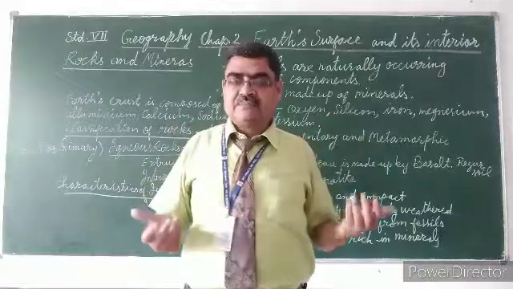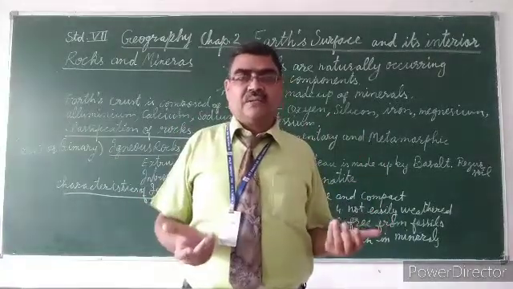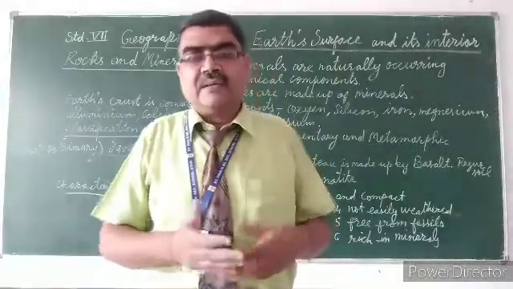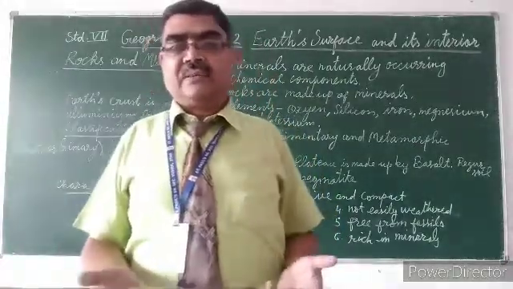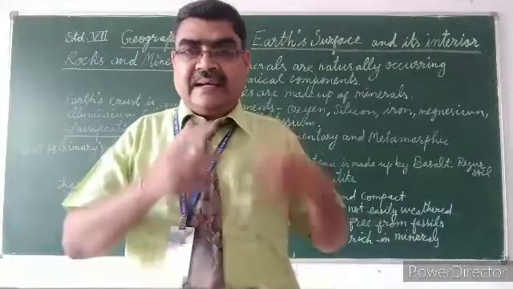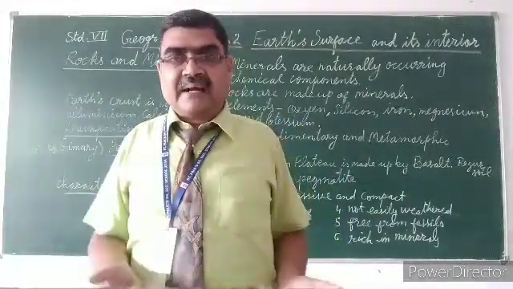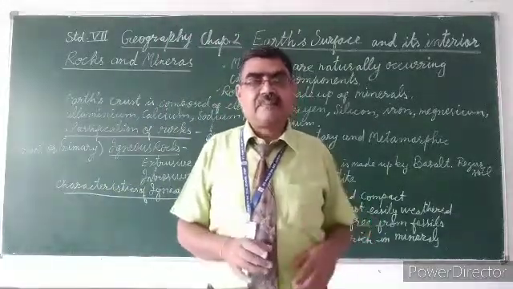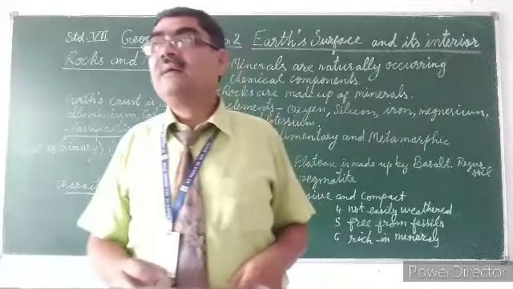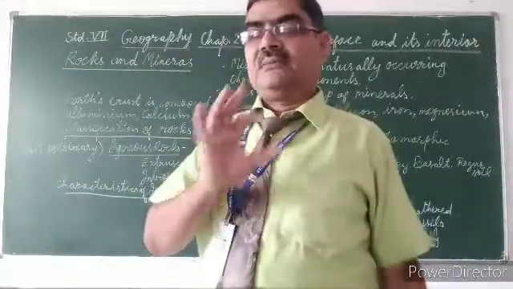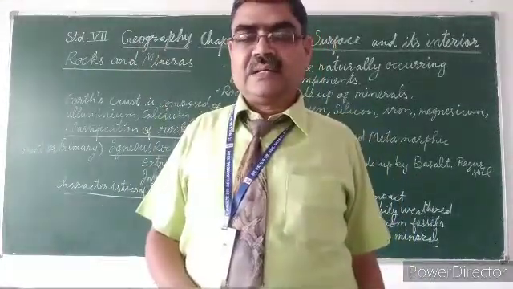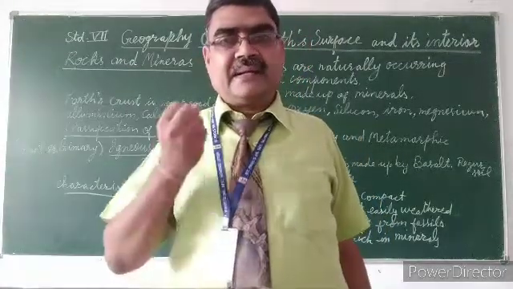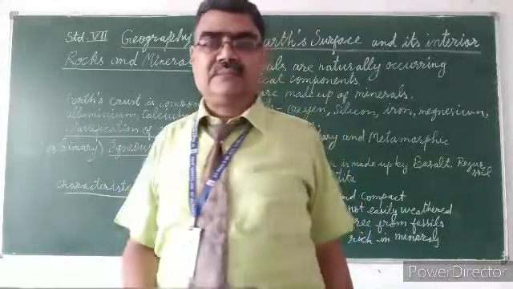After coming out from the volcano, when it spreads on the earth, it is called lava. Inside the earth it is called magma, but outside the earth it is called lava. And when lava becomes cool, it becomes hard and takes the form of rock.